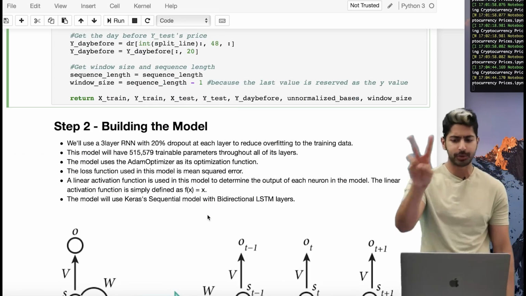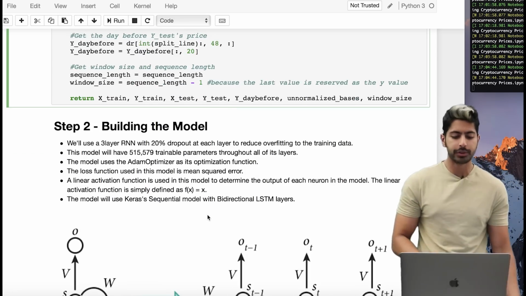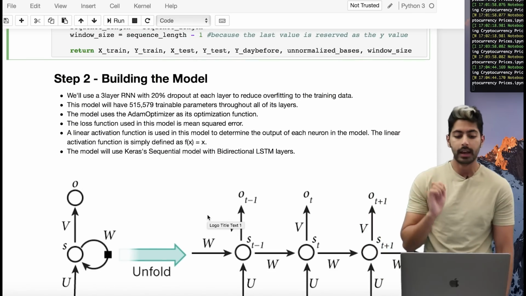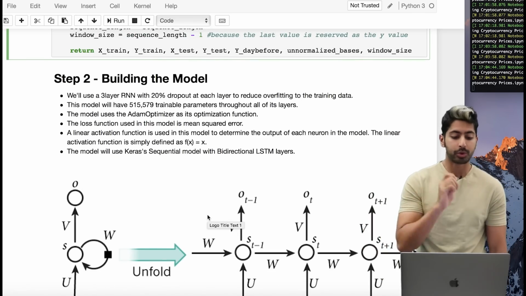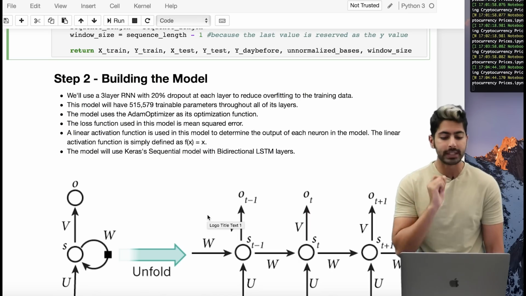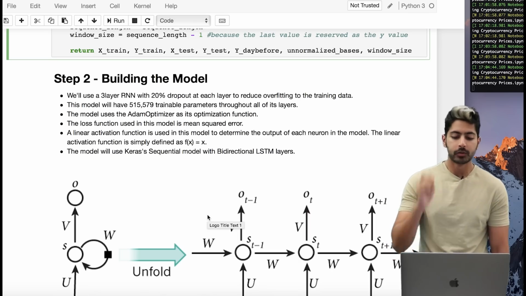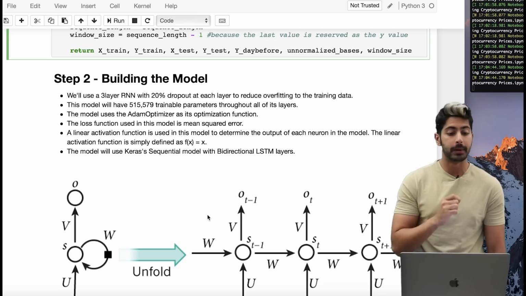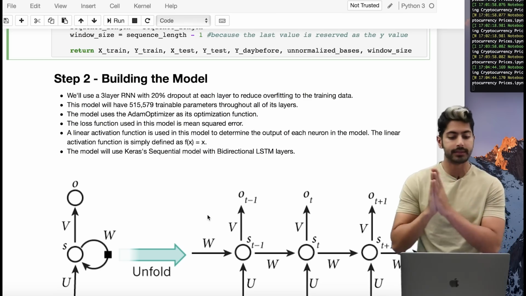Right, so now, step two. Step two for us is going to be to build our model. Now recall, I said we're gonna build a recurrent network. To be more specific, we're building a 3-layer recurrent network with 20% dropout at each layer to reduce overfitting in the training data. Specifically, the type of recurrent net we're going to build is called a bidirectional LSTM network.